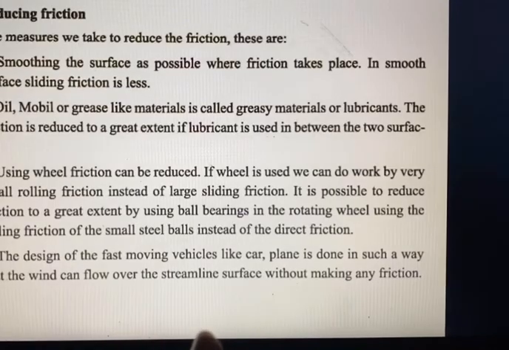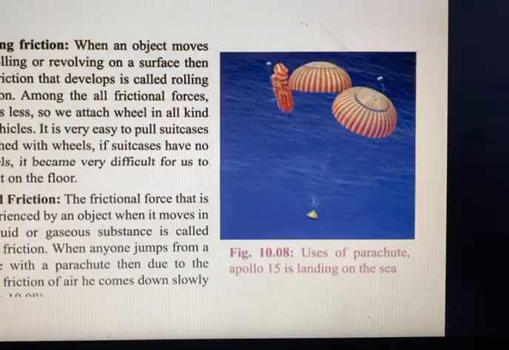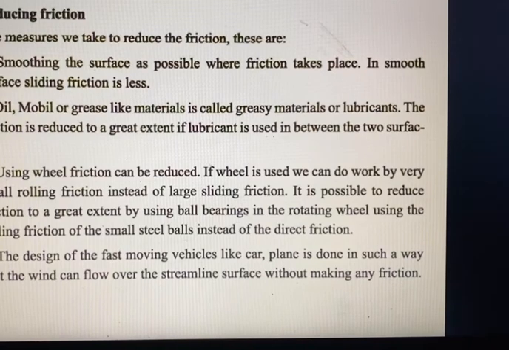Okay, so how could we reduce friction? Sometimes friction creates some problems in our daily life, and we need to control it.